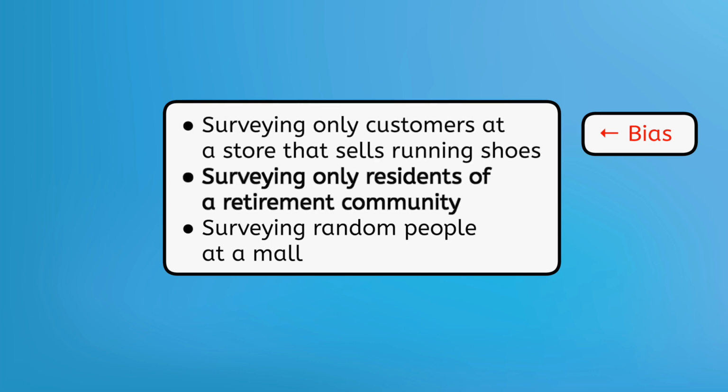How about surveying only residents of a retirement community? Will this lead to data that inaccurately represents the population? People in retirement communities are in their 60s or older, so only surveying them ignores everyone younger than them, resulting in data that inaccurately represents the population. This is also an example of bias.